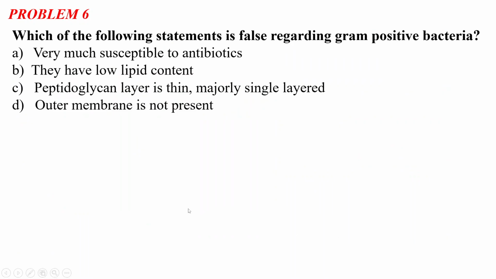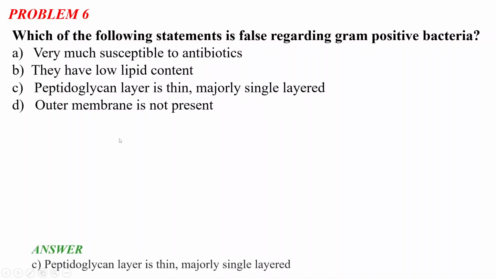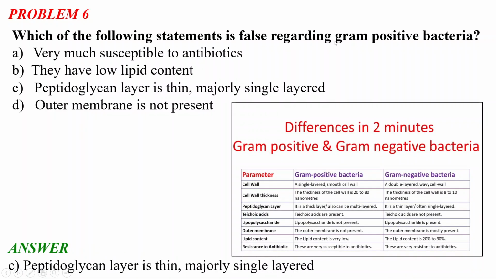So the question should be: what is false regarding the gram positive bacteria? Because in gram positive bacteria, the peptidoglycan layer is thick and can be multi-layered, not thin and single layered. That is for the gram negative bacteria, and the other three points are correct. So the question was incorrect, and I have just corrected it. The question will be: which is false regarding the gram positive bacteria?